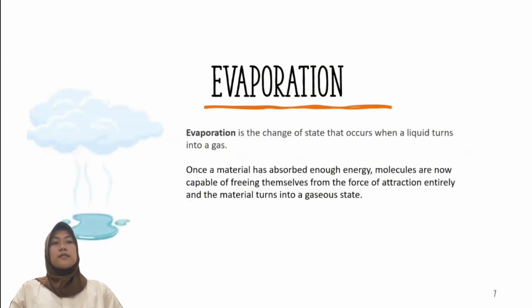Once a material has absorbed enough energy, molecules are capable of freeing themselves from the force of attraction entirely, and the material turns into a gaseous state. Then molecules can fly around freely and are not affected by each other as much anymore. The point at which a material evaporates is known as its boiling point.